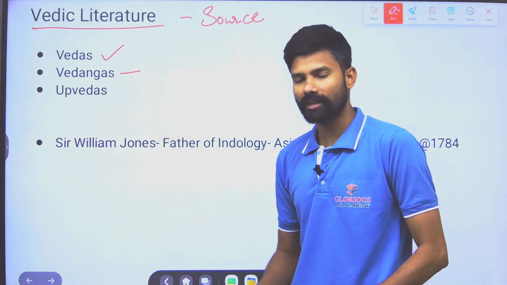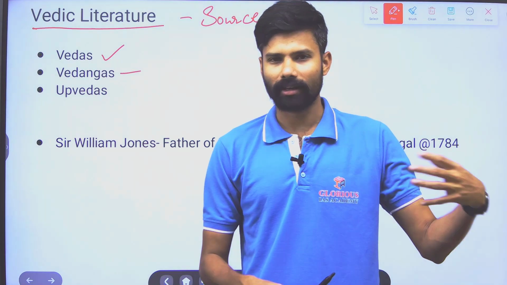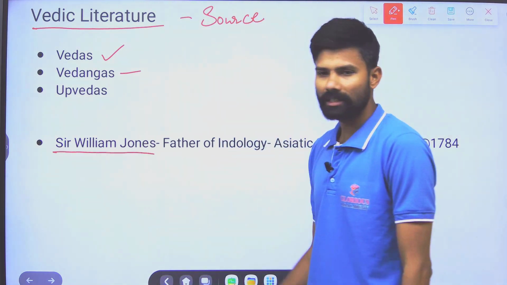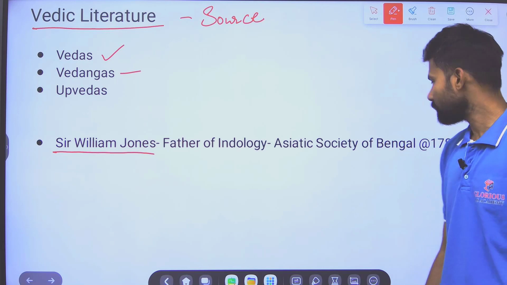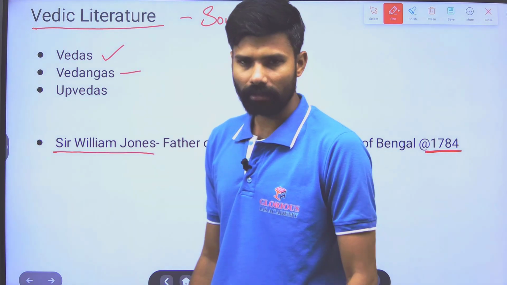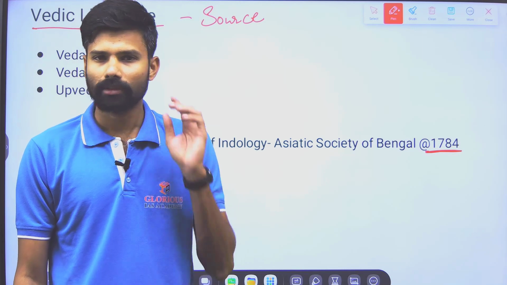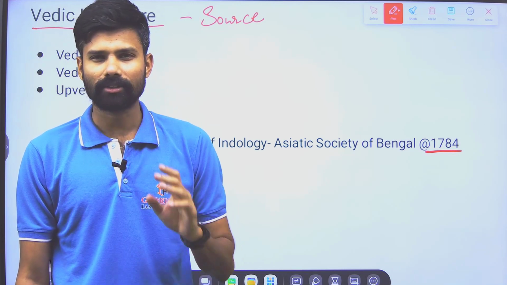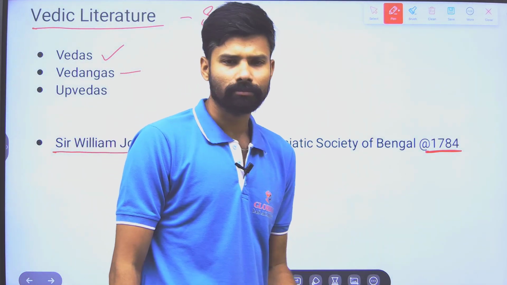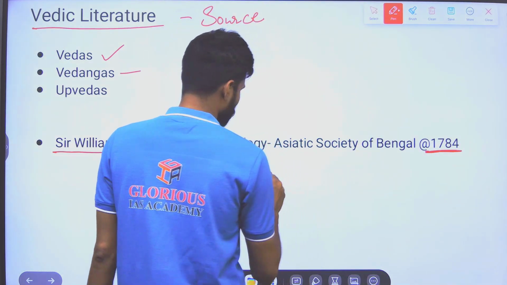But how did this discovery occur? The major contribution came, of course, from our ancestors, but in modern times it started with Sir William Jones. He was a judge who came to India in 1784 and served in the Supreme Court of Calcutta. In his remaining leisure time, he was interested in reading about India and Indology. We call it Oriental Studies.